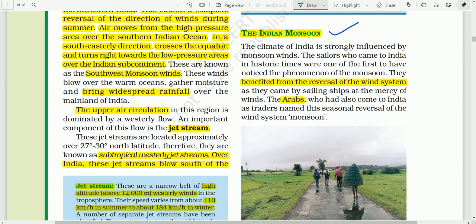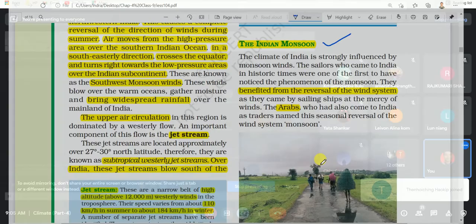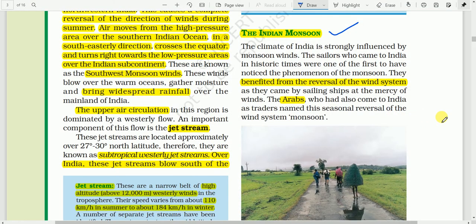The sailors who came to India in historic times were among the first to notice the phenomenon of the monsoons. In geography, monsoon means change in the direction of wind with the change of the season.